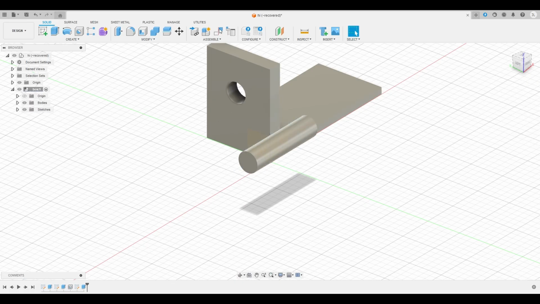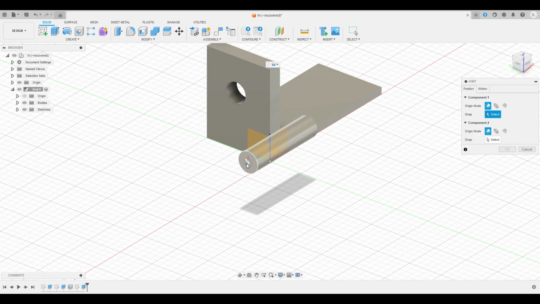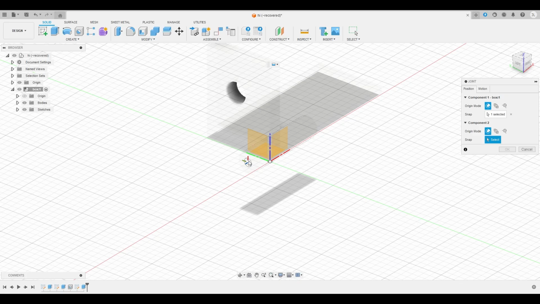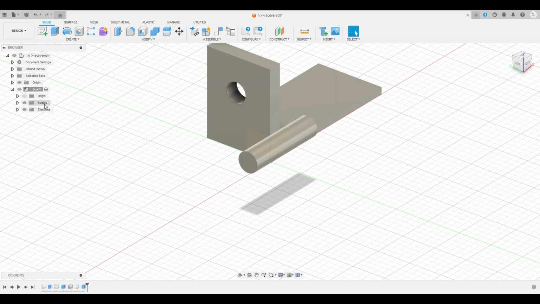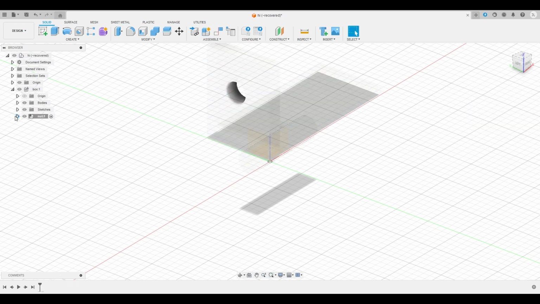You can go to assemble, joint, click this and select, oh wait, since they're under one component, you gotta create a new component again. And then wait, delete this.